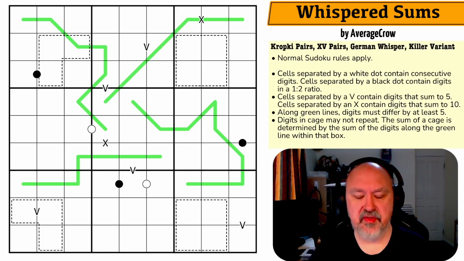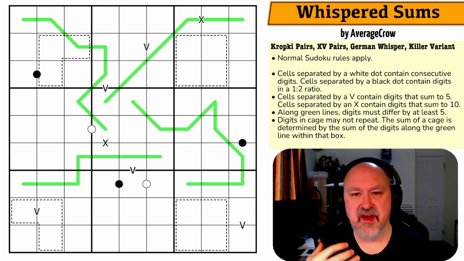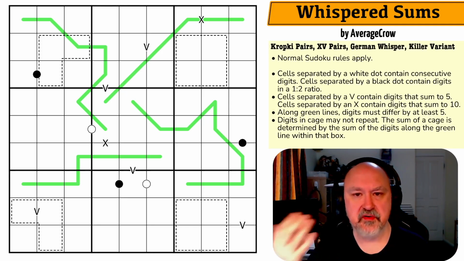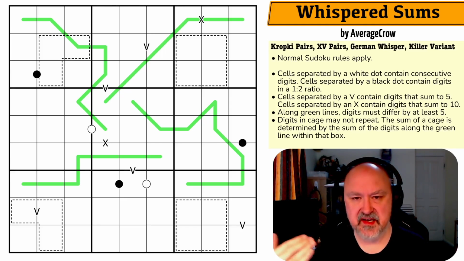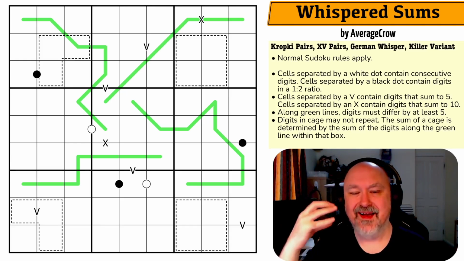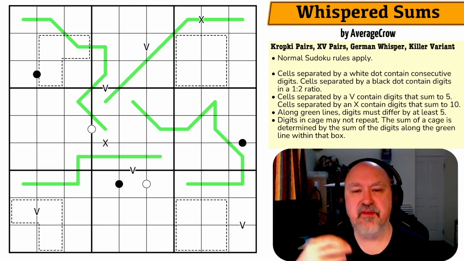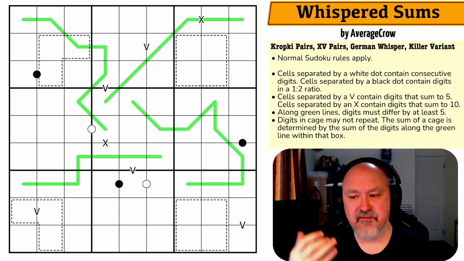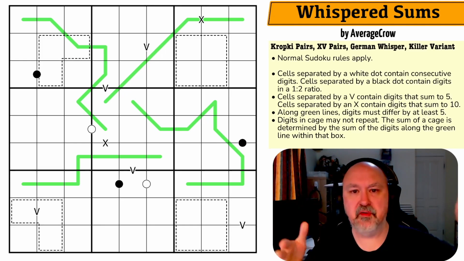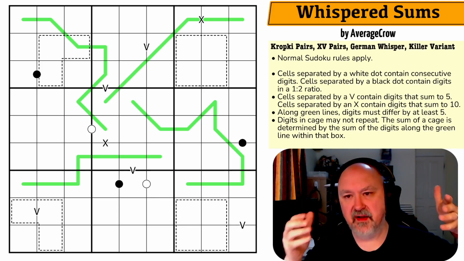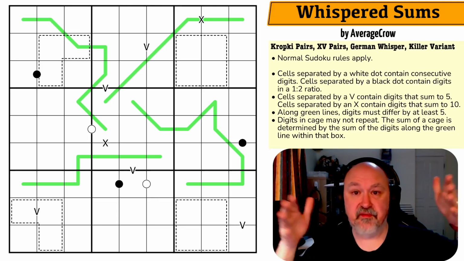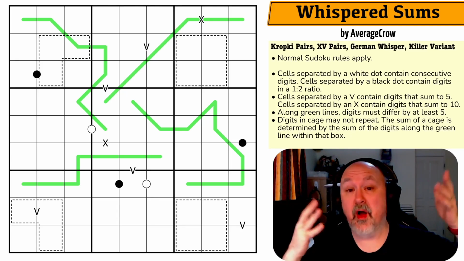And we know that you can never put 5 on a German whisper line, because if you put 5 on a German whisper line, there is no other digit that is 5 or more away within 1 to 9. If you go down, you'll hit 0 or lower. If you go up, you hit 10 or higher. So every digit will exist either below 5 or above 5. And every digit below 5 is not 5 away from every other digit below 5. The 2 furthest away are 1 and 4, and they're only 3 apart. Similarly, above 5, 6 and 9 are the furthest apart you can get while staying above 5, and they're only 3 apart.